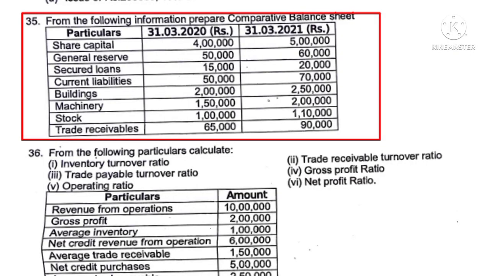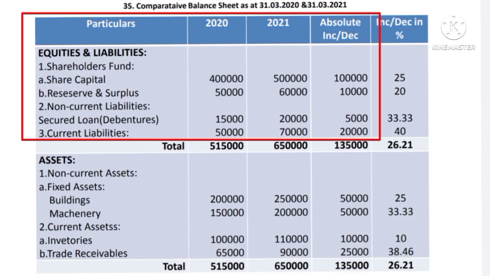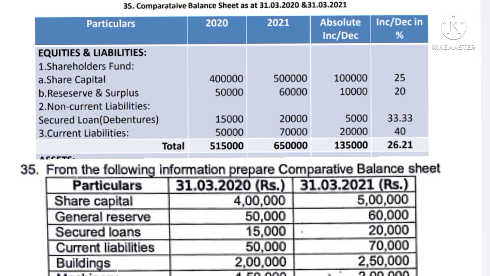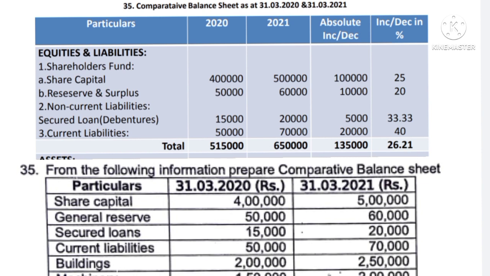Question number 35 is on the preparation of the comparative balance sheet. Here information is given relating to 2020 and 2021. First of all, you prepare the format of the comparative balance sheet as at 31st March 2021. So 5 columns are required. The first column is particulars, and the second is for 2020. The third is for 2021, and then the absolute increase and decrease, then the increase and decrease in percentage.